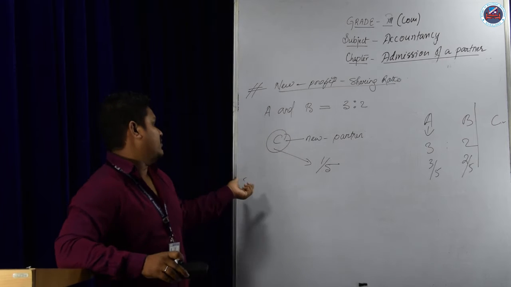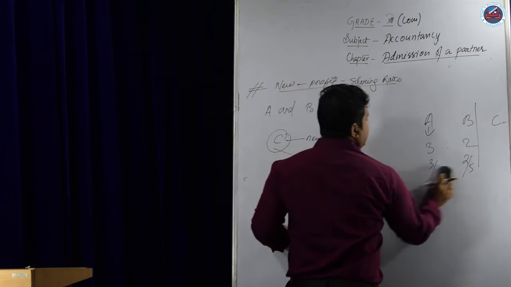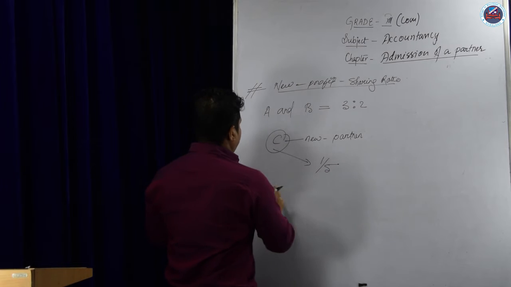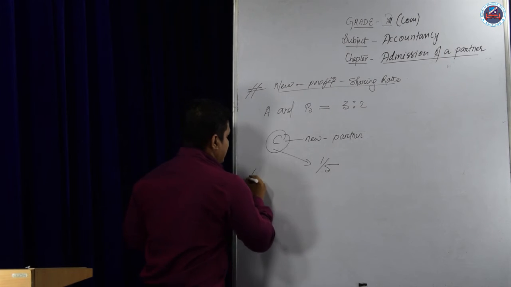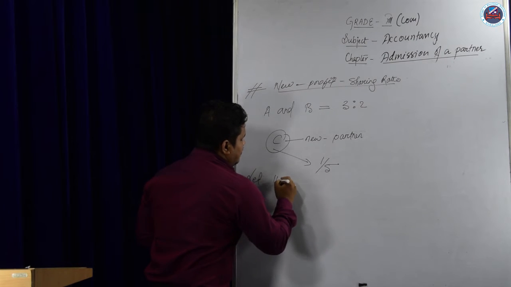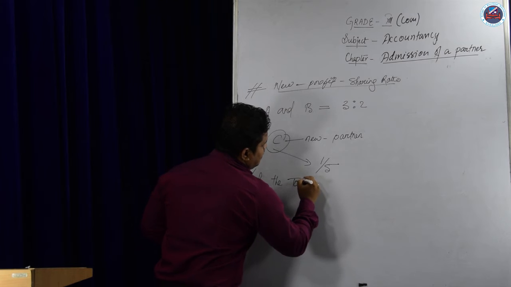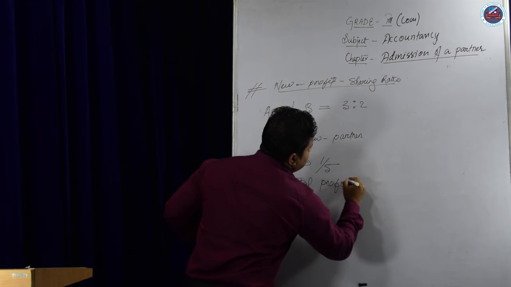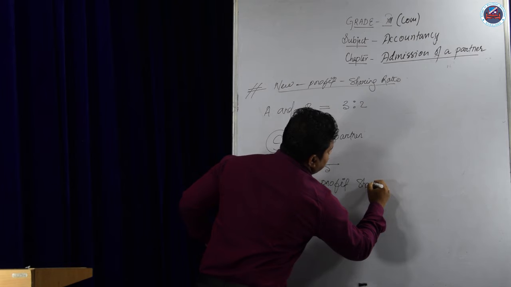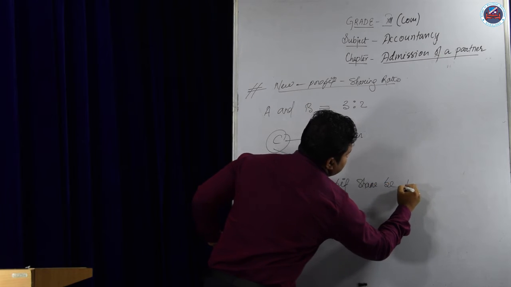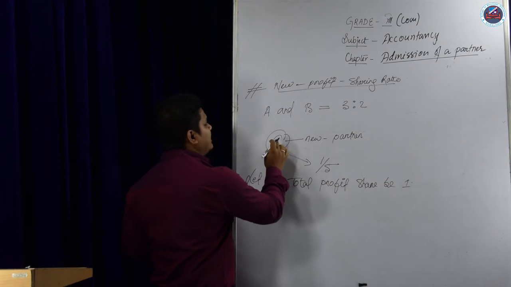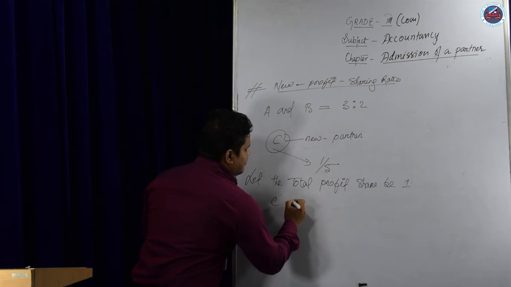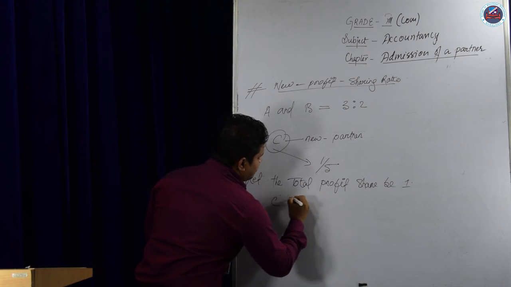So how do we calculate the new profit sharing ratio? Suppose the total profit of the business is 1.